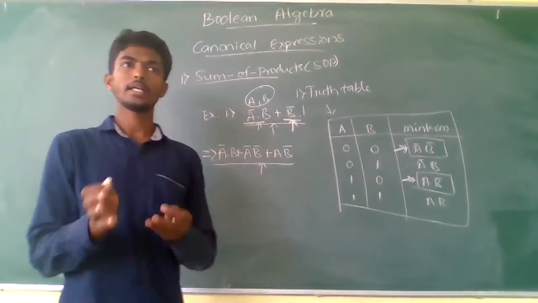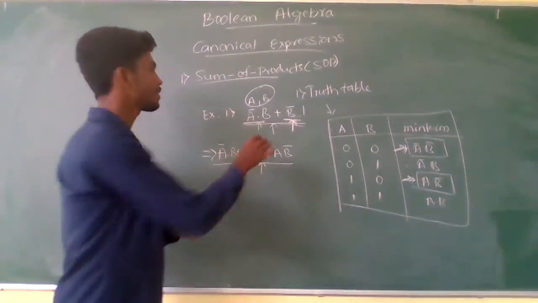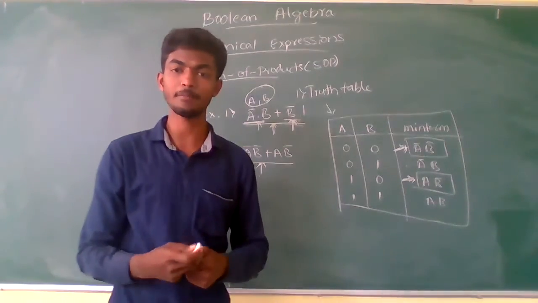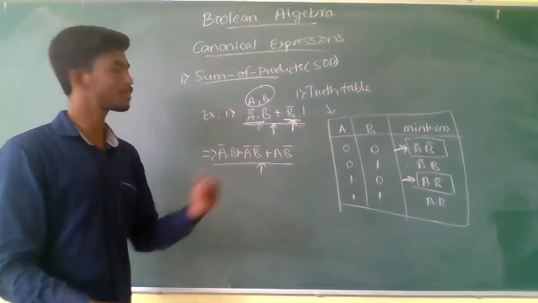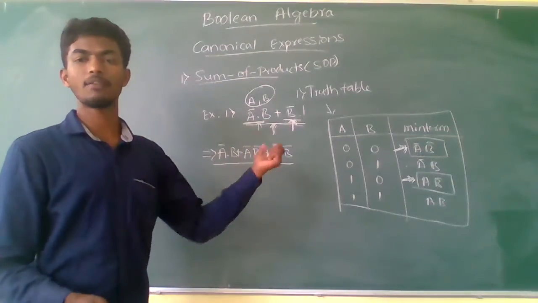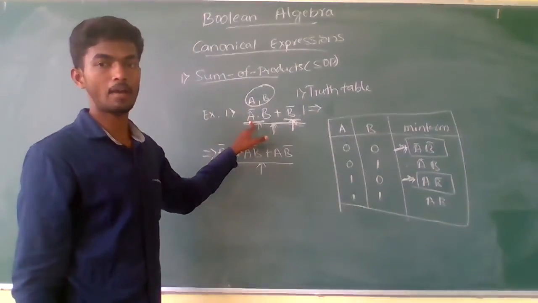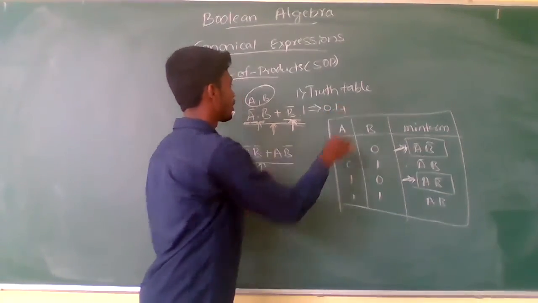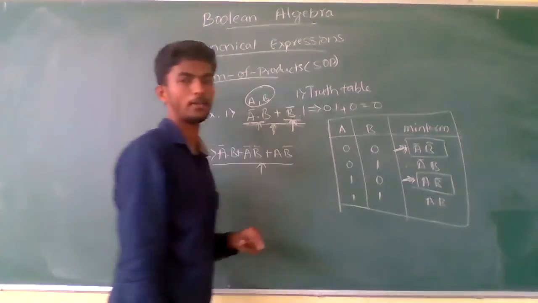Now we have to verify whether it is right or wrong. We have converted it into the canonical min term expression, and whether it is right or wrong, we have to cross verify. For that purpose, just substitute values into the variables, so you can easily find the final value. Here A complement has the value 0 and B has value 1, B complement has the value 0. So finally we will get the value 0.